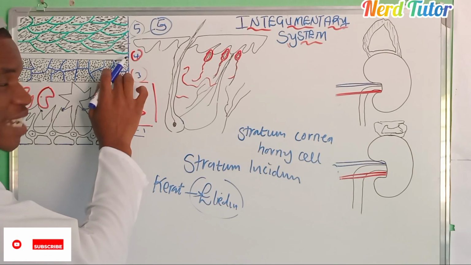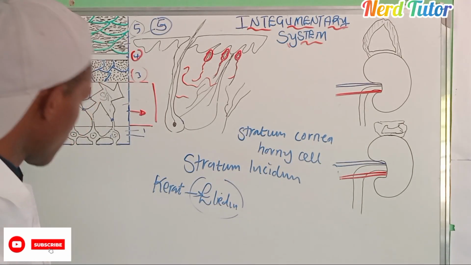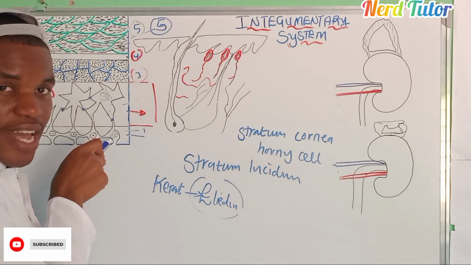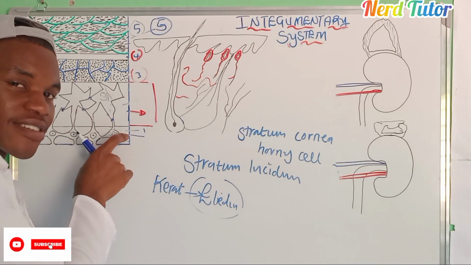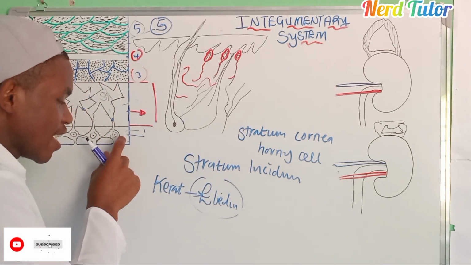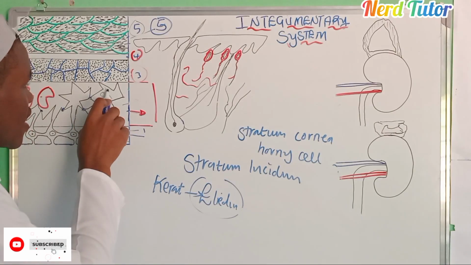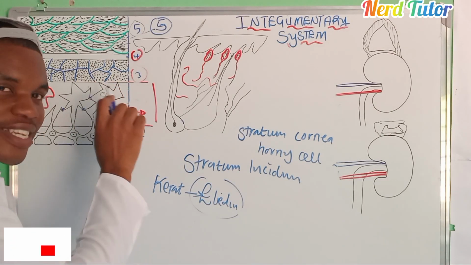Here these are granules, but there that is keratin. The keratin protein is produced by the keratinocyte, then the keratin moves up and is made as keratohyalin.